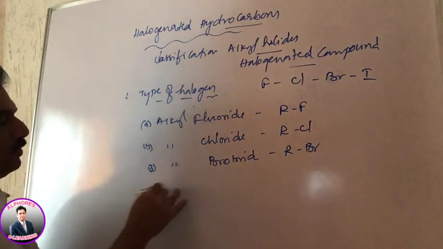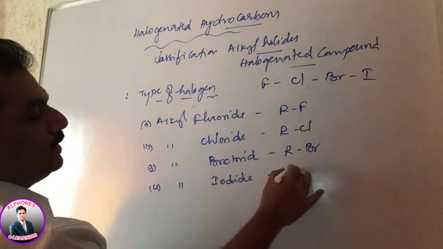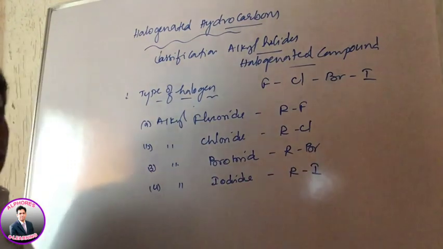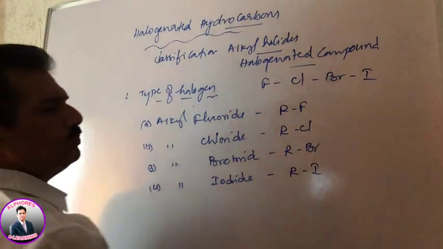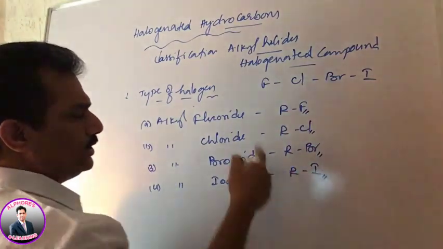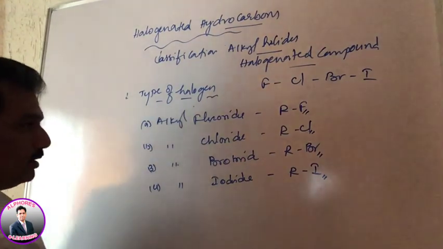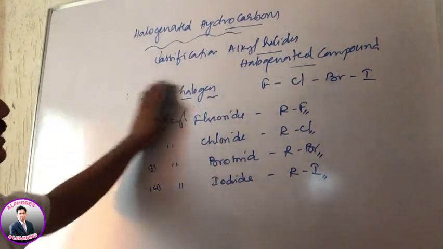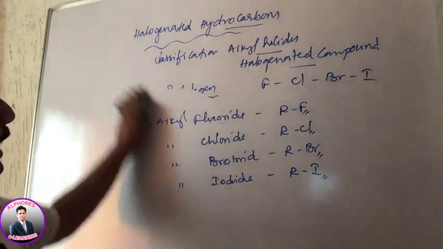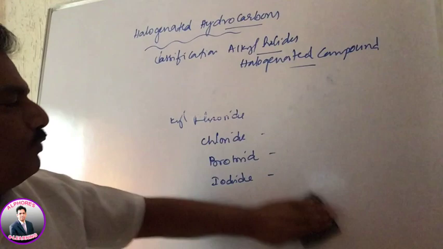And then the fourth one is alkyl iodide, R-I. Clear? The classification simply depends on the type of halogen present in the compound. And now, depending on the number of halogen atoms, these halogenated hydrocarbons are again classified into different kinds.